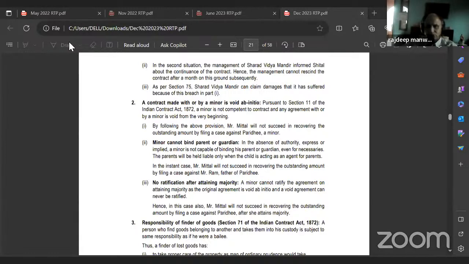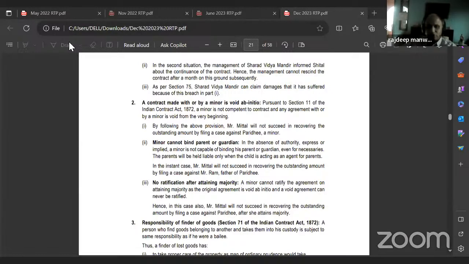No ratification after attaining majority. A minor cannot ratify the agreement on attaining majority, as the original agreement is void ab initio, and a void agreement can never be ratified. Void agreement can never be ratified. Correct or no? Yes or no? Yes. And you can give the case.